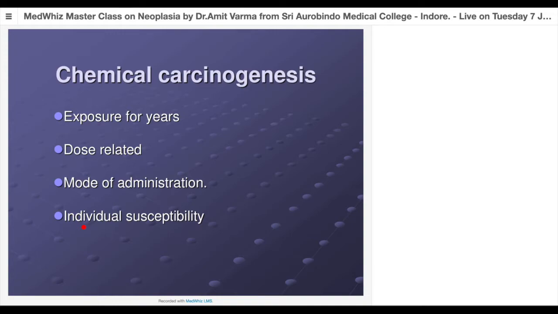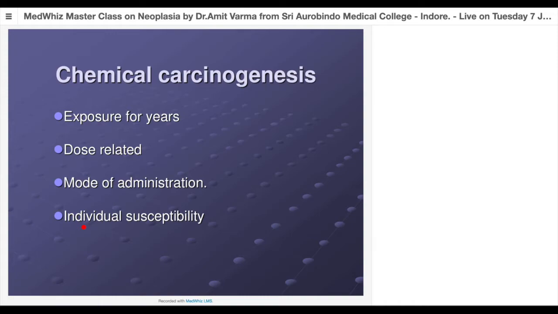Those who have a higher level of the enzyme will convert ethanol into acetaldehyde at a faster rate. Now acetaldehyde is more toxic to hepatocytes compared to alcohol. Because of this, the fast acetylators will have a high concentration of acetaldehyde in their body compared to slow acetylators. And because of this, the susceptibility will be variable.